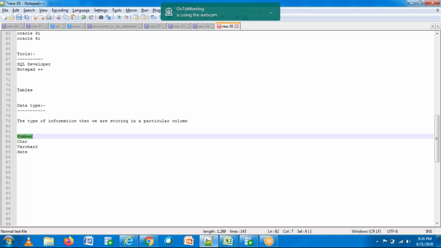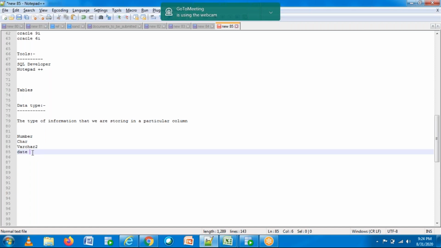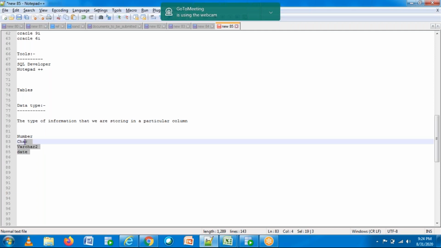Number will be used to store numeric information. These two, character and varchar2, will be used to store character information. And date will be used to store date information. Okay, so you're clear, right?